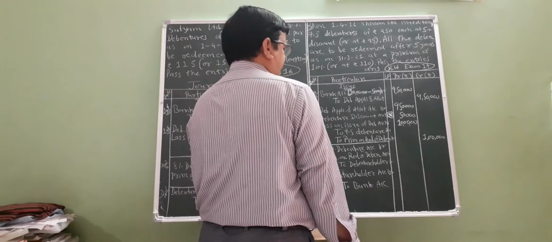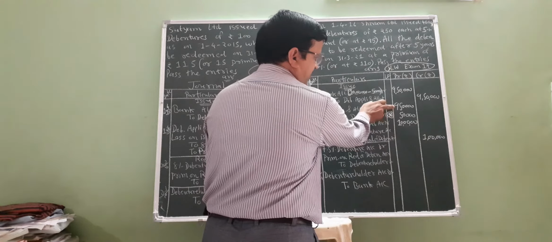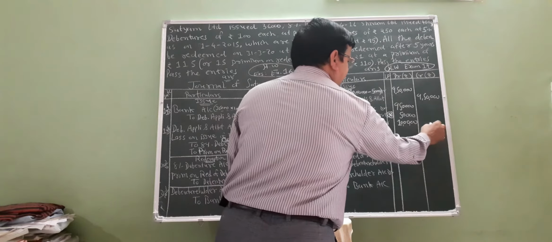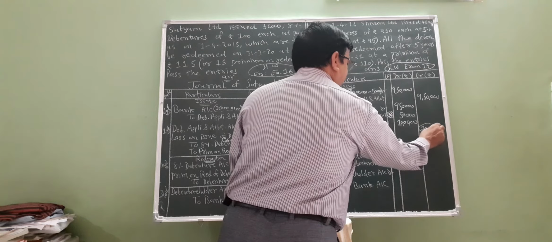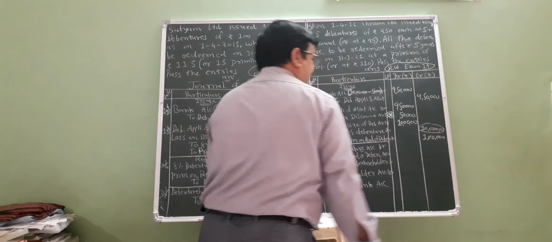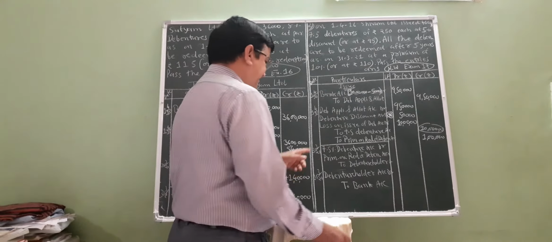And the 7.5% debenture amount, what will it be now? The sum is 10 and 1, 11 lakhs. 11 lakhs minus 1 lakh, so the remaining amount of 10 lakhs is transferred to debenture account. Now the debentures are redeemed at premium.